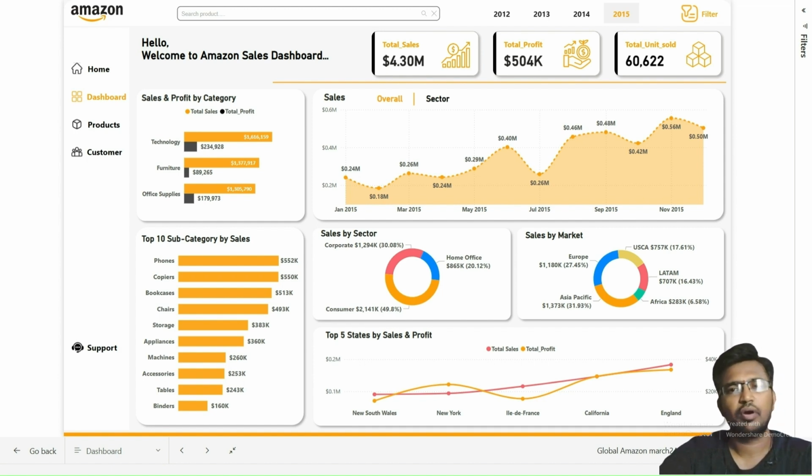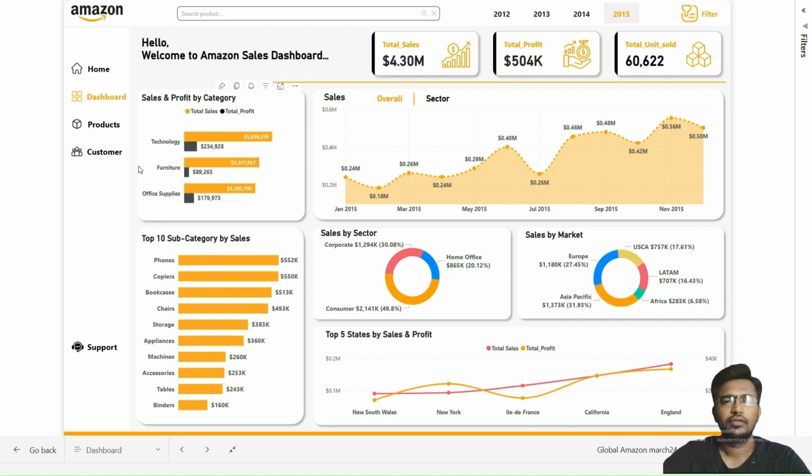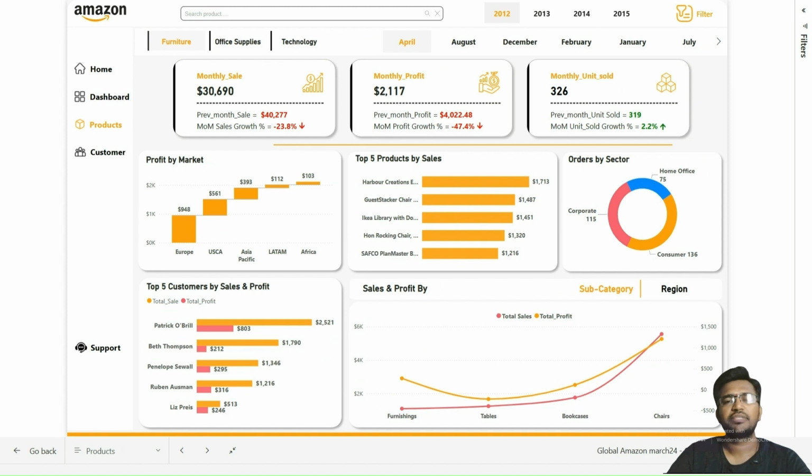This report serves as a powerful tool for analyzing the sales data, understanding the market dynamics, and optimizing the business strategies. Next, we move to our second page, that is product analysis. This Power BI report page provides an overview of the product analysis, focusing on various key metrics and dimensions for the selected year, month, and the category.